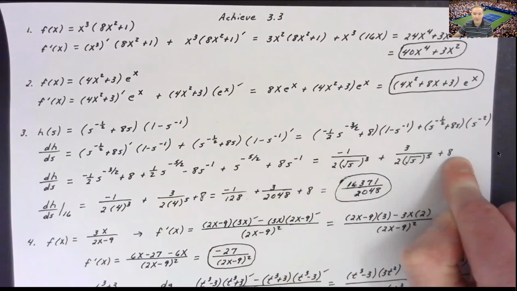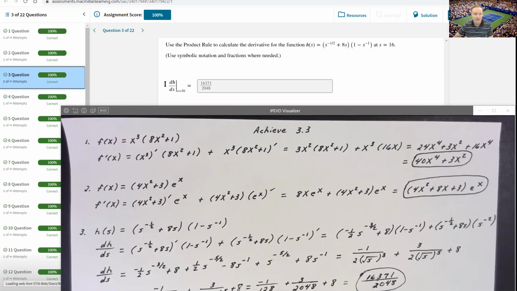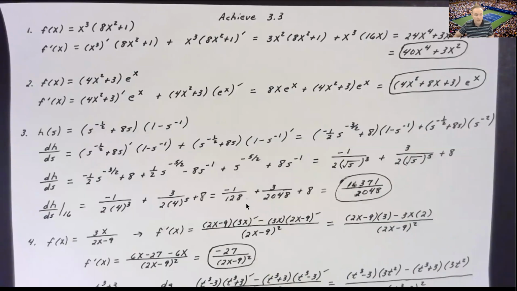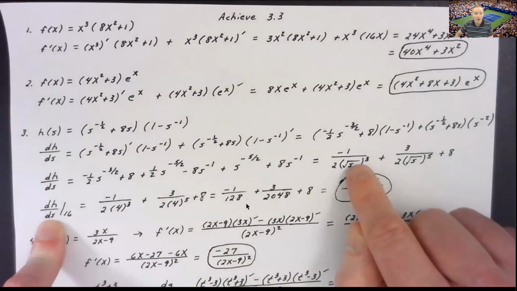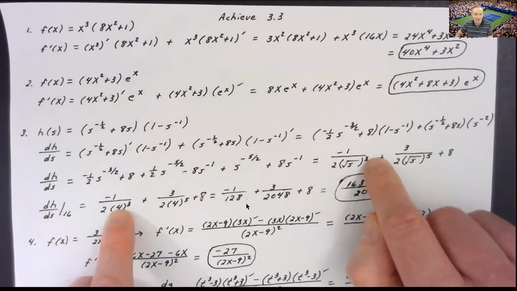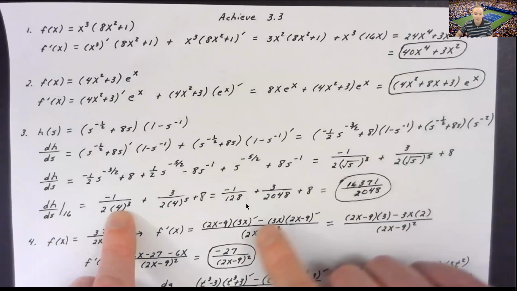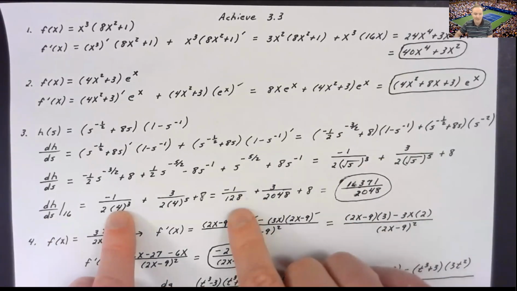Now, in my problem, they asked me to take this derivative answer, and you'll see here, they said, evaluate dh ds such that s is equal to 16. So I said, okay, dh ds evaluated at 16. That's going to give me, when I plug a 16 in here, what I went ahead and did just to make it easier is I took the square root of 16. I said, well, square root of 16 is 4. We're going to be raising that to the 3rd power. And when I raise 4 to the 3rd power, I get 64 times 2. I got 128. That's where this first fraction came from, the negative 1 over 128.